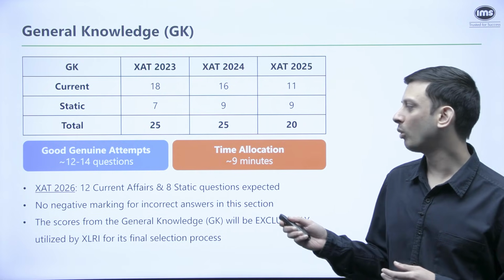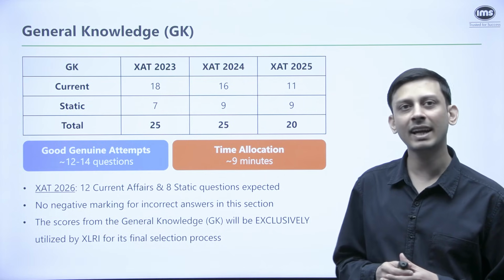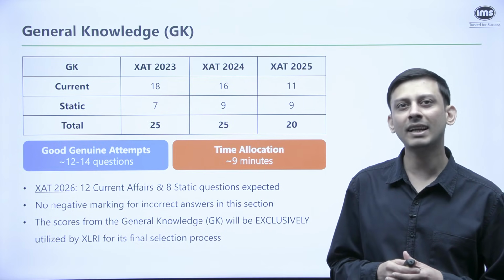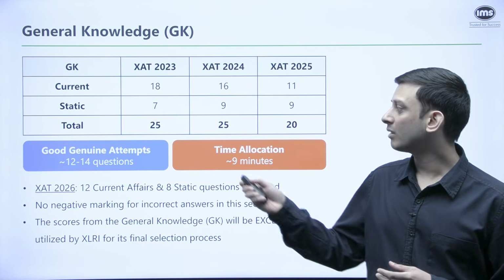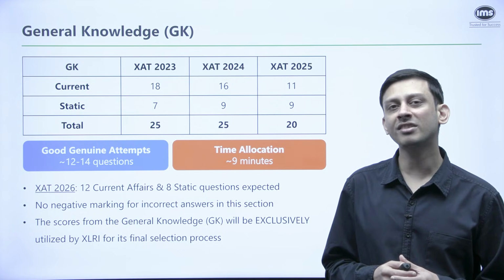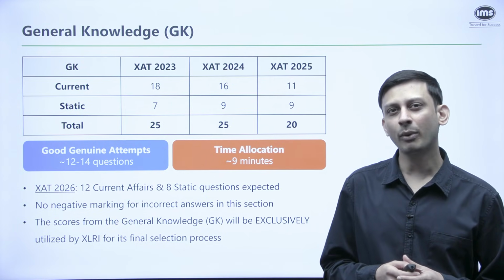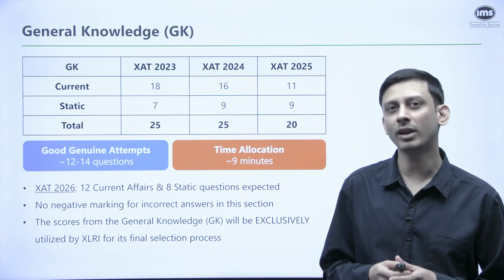Now, one thing you should know is that there is no negative marking for incorrect answers in this section. So, of course, you will be attempting everything. And the good genuine attempts here would be approximately 12 to 14 questions, the questions for which you actually know the answers and you're not guessing.